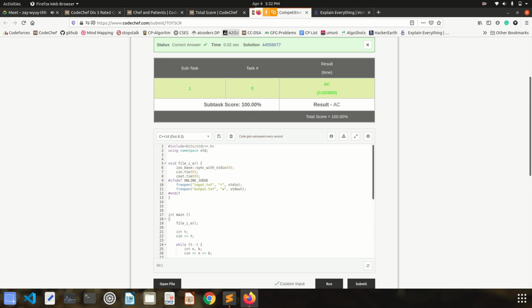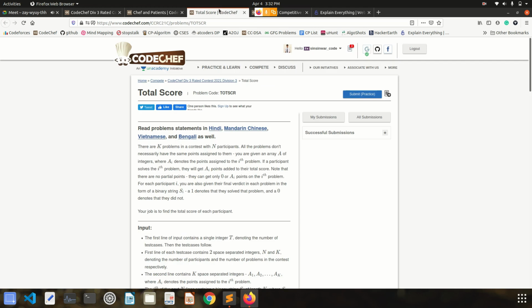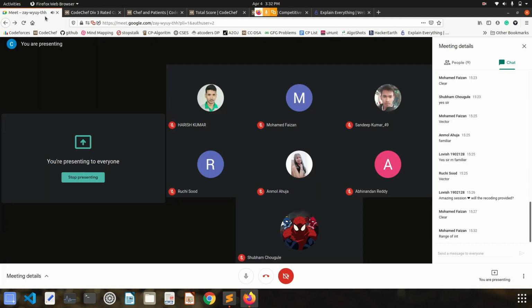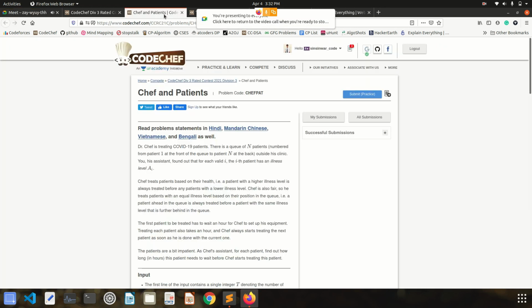Can anyone tell me why we were getting a wrong answer when we were using int instead of long? We were getting integer overflow.